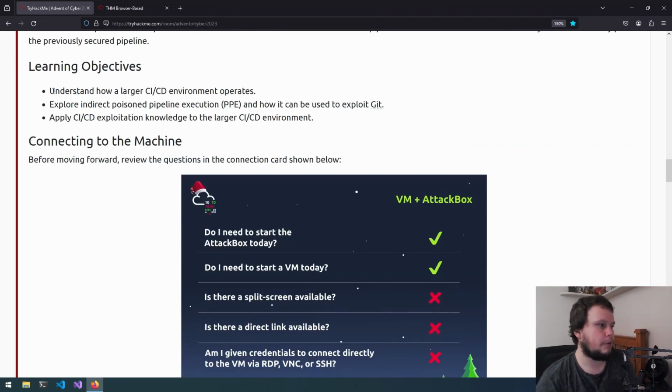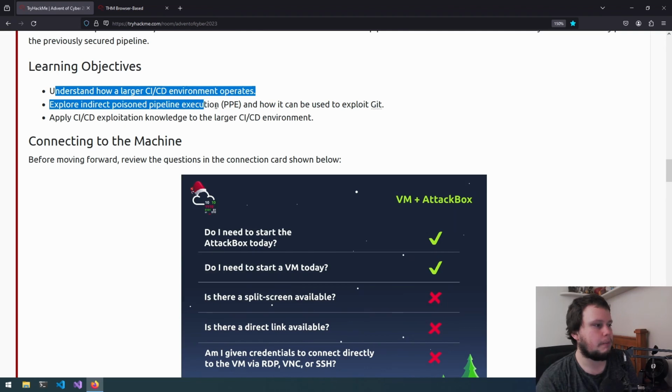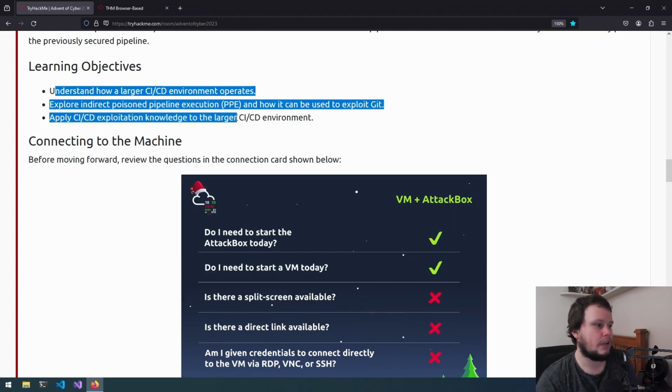So in this challenge, we'll understand how a larger CI/CD environment operates, explore indirect poisoned pipeline execution, how it can be used to exploit Git, and apply CI/CD exploitation knowledge to the larger CI/CD environment.